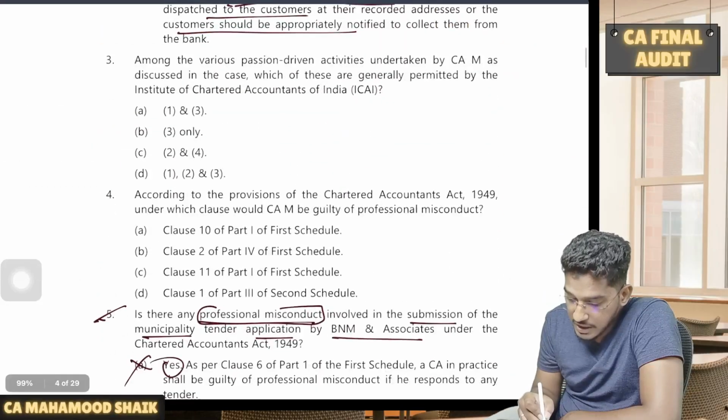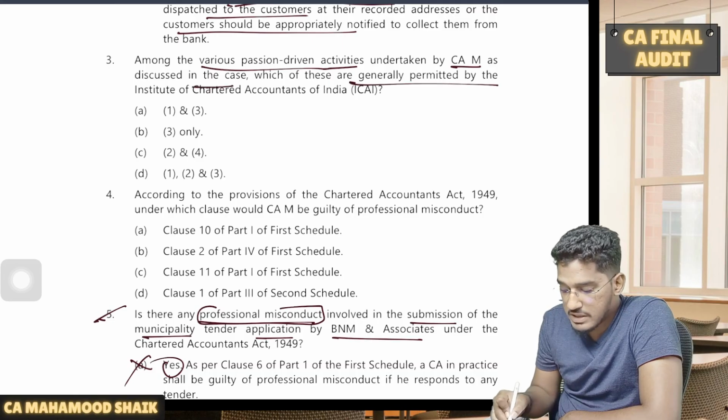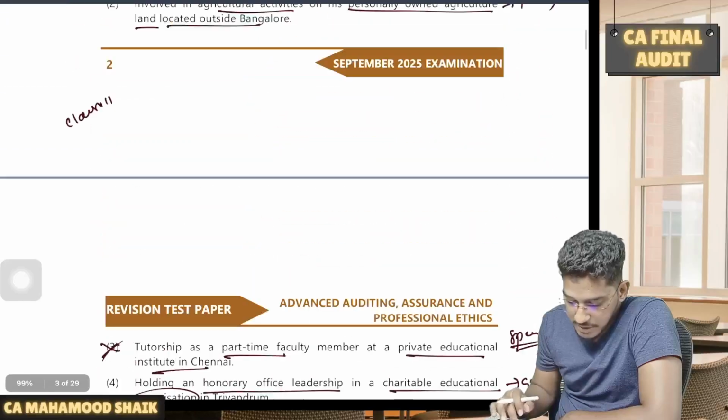So if you see the question here, among the various passion-driven activities undertaken by CAM, as discussed in the case, which of these are generally permitted? So you tell me which of them are generally permitted.